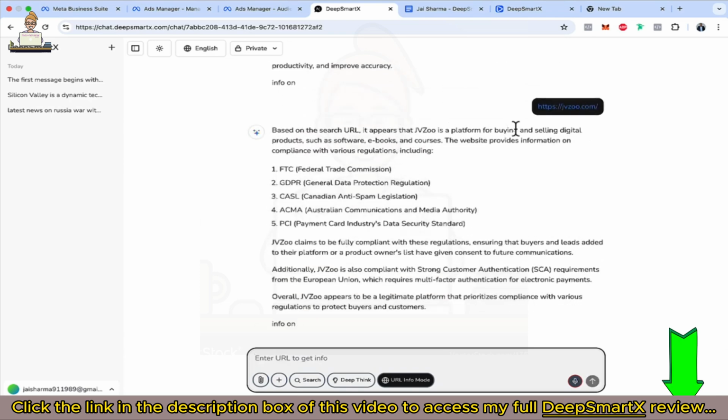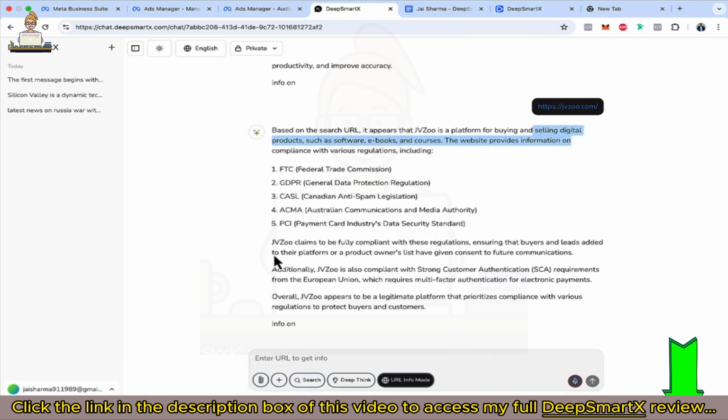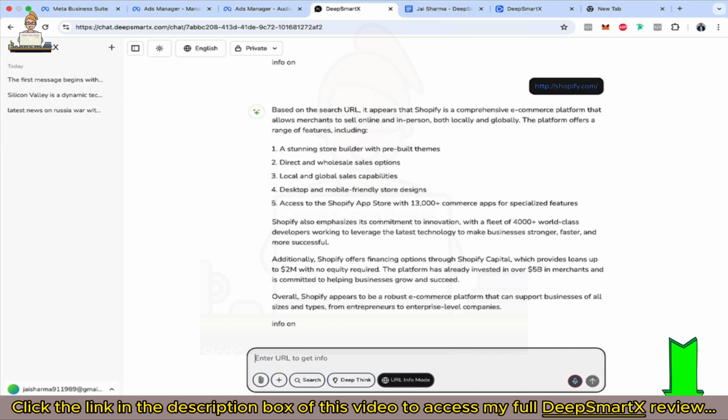Now you can see it's a platform for buying and selling digital products. It can simply, now let me just take shopify.com. You see it is giving you exact information in a precise manner of any URL you want.